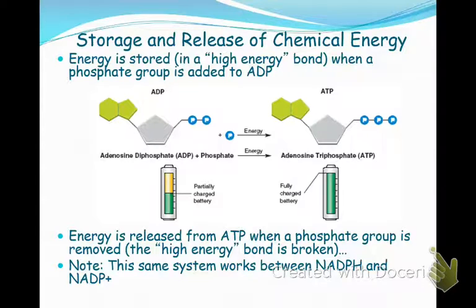We also have another energy storage molecule, NADPH. NADPH stores that extra proton there, and it's also part of a redox reaction. Do you remember reading about this? I think so, yeah. Oxidation and reduction reactions, redox.